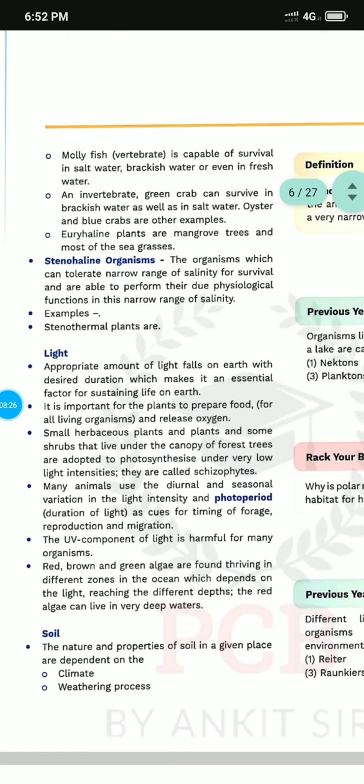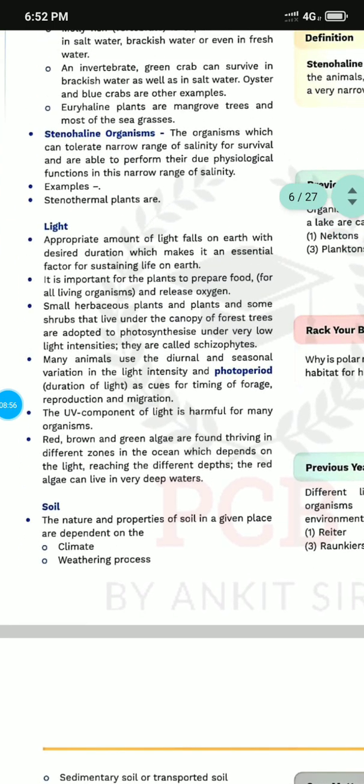Now light also plays a very important role for the plants to prepare food. Small herbivores, animals and plants, and some shrubs, canopy trees have different types of light adaptation. The light adaptivity is called photoperiodism, which is also the duration of light. The ultraviolet component of light is very harmful for many organisms. Red, brown, and green algae are found in different zones in the ocean depending on the light at different depths, and red algae can live in very deep water. So light also plays an important role.